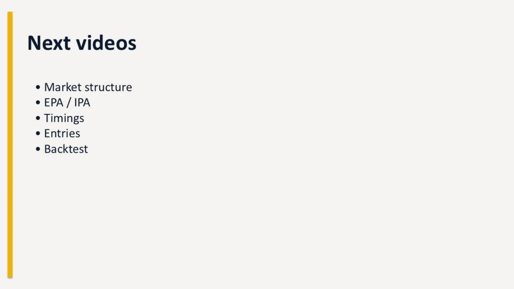What will be the next videos? So initially, to make the algo trade strategy work, we will look at the market structure that our strategy uses. This will allow us to place the highs and lows and thus obtain a structure. Once the structure is created, we will see two principles, the EPA and the IPA. This will depend on the structure. Afterwards, we will look at entry timings, as I mentioned earlier. Finally, we will see how to enter. These videos will be really very important.